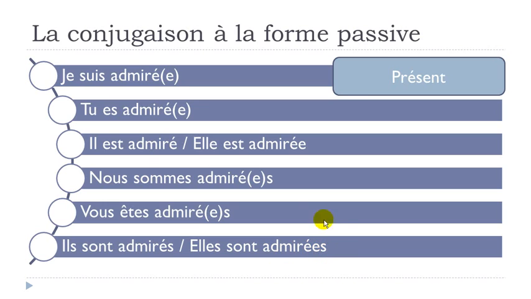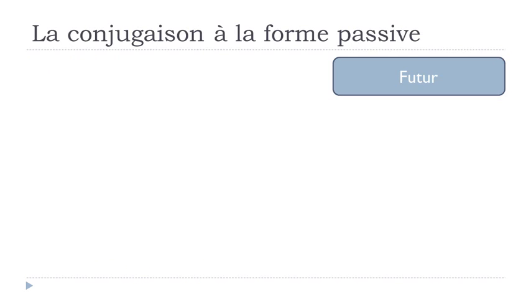But keep in mind that because we constructed with être here, then we should put the feminine here if the subject is feminine, the plural here if the subject is masculine plural, and then the feminine plural here if the subject is feminine plural, okay? So it will be the same for all the tenses, okay? So I won't repeat that after, okay? And then keep in mind that être, so the verb, will be the only thing that will change in these structures, all right? So let's see now le futur.